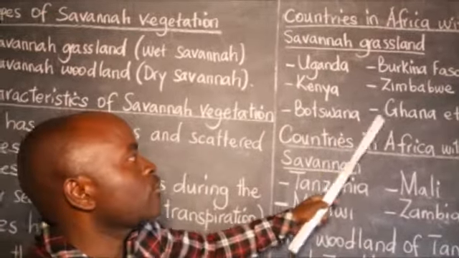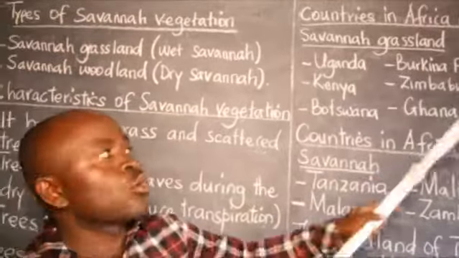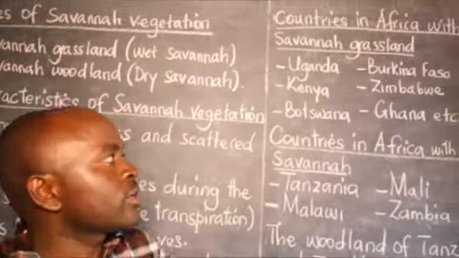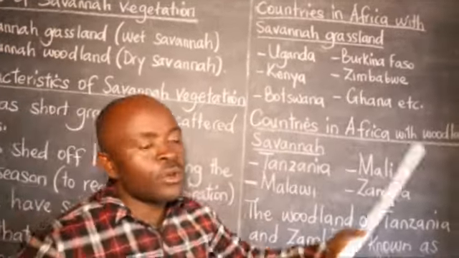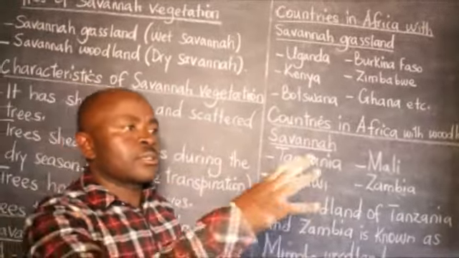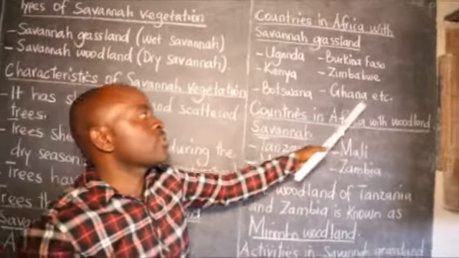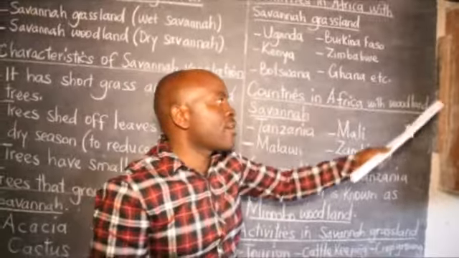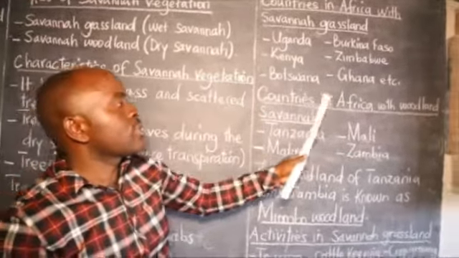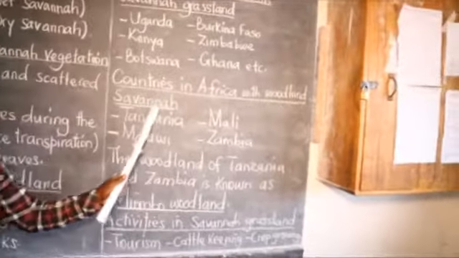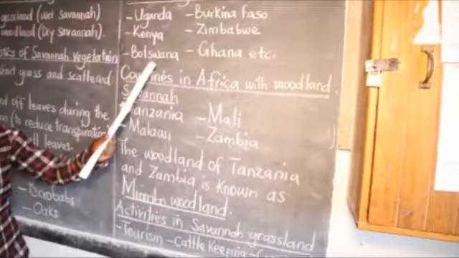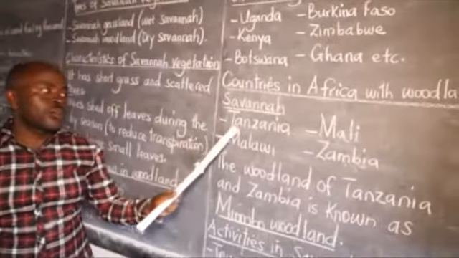Because if you come from West Africa, you go to East Africa where Uganda is, then you go to Zimbabwe, southern Africa, you see that this grassland is common. And there are other countries which I have not put there. That's why I put etc., but there are very many. Then countries in Africa with the woodland savanna. These are not as many as these ones, but they are also there.